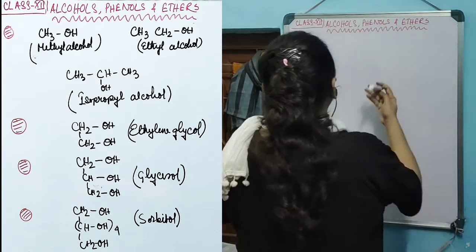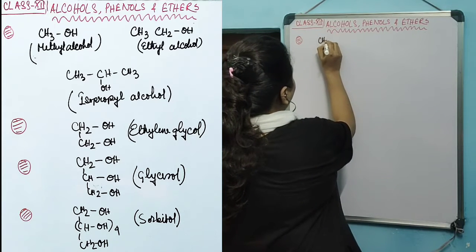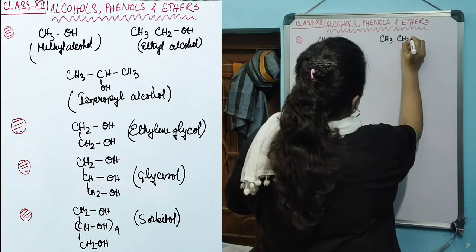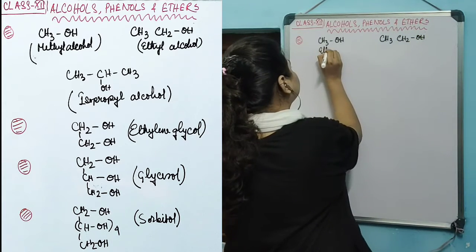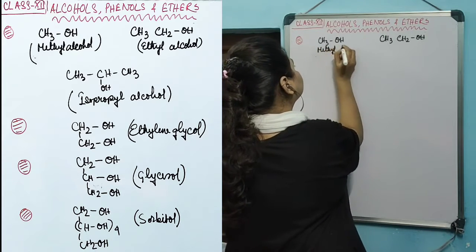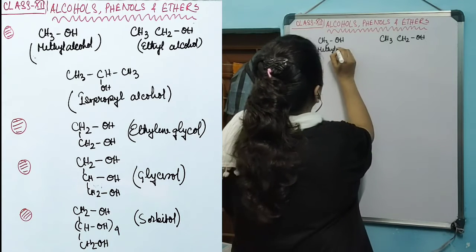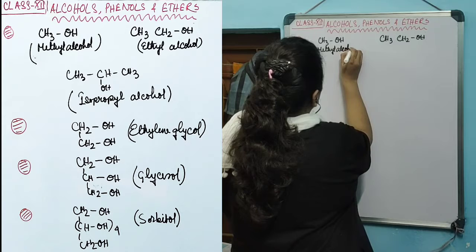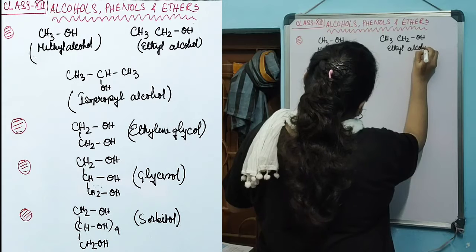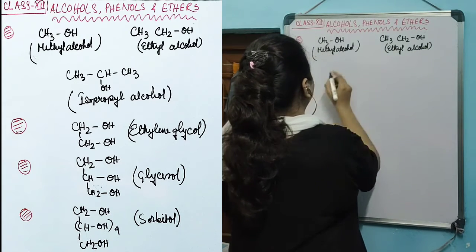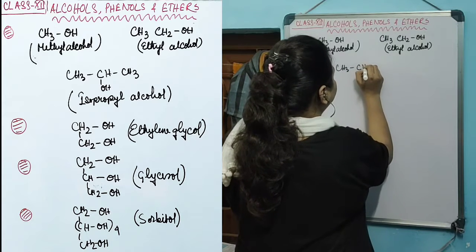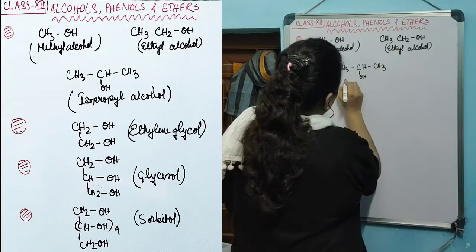The first one is the monoalcohols. There are very widely used monoalcohols like methyl alcohol, ethyl alcohol, and isopropyl alcohol.